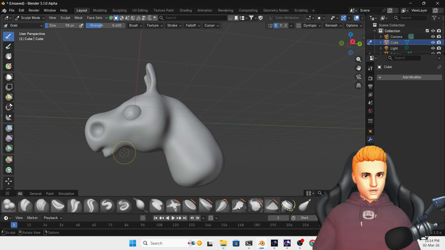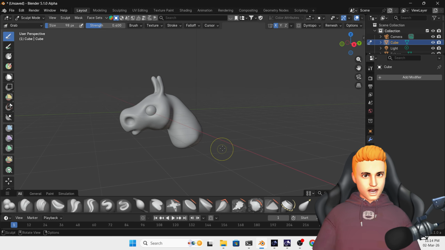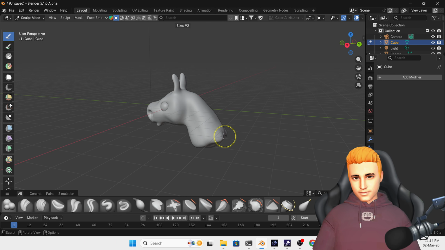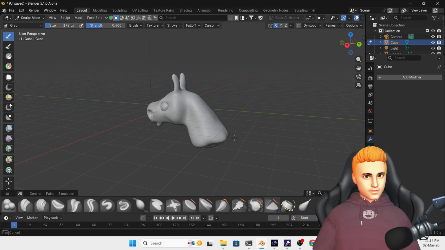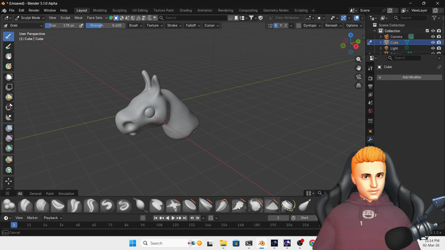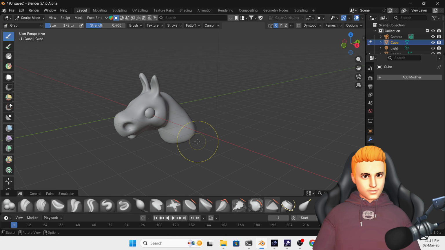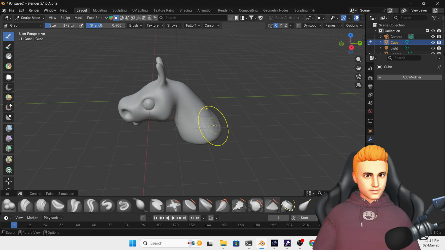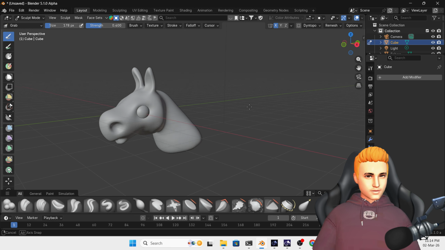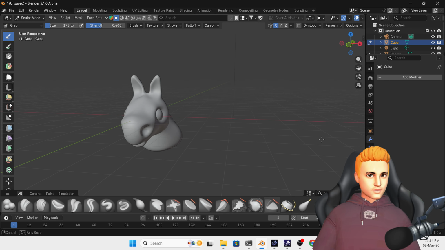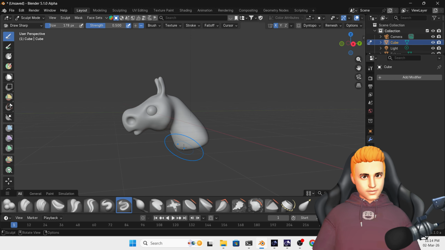If you have more time, you can adjust more shape and you can create a very decent looking horse. But I am doing it for video purpose, so I'm modeling it quickly. You know what I'm saying?